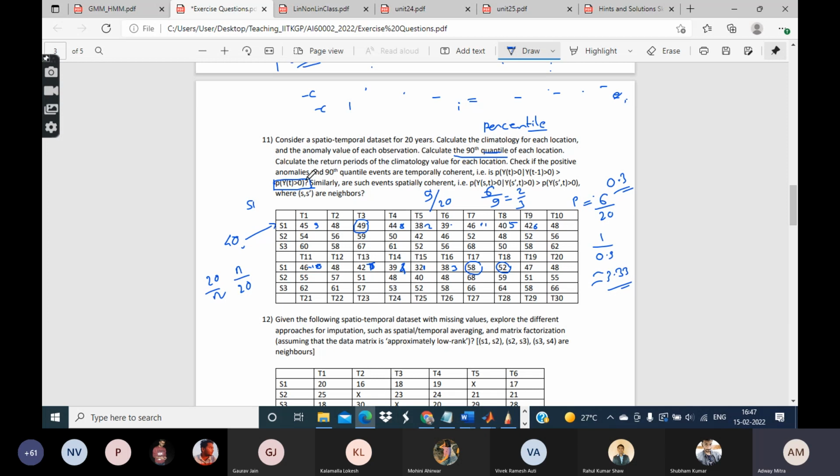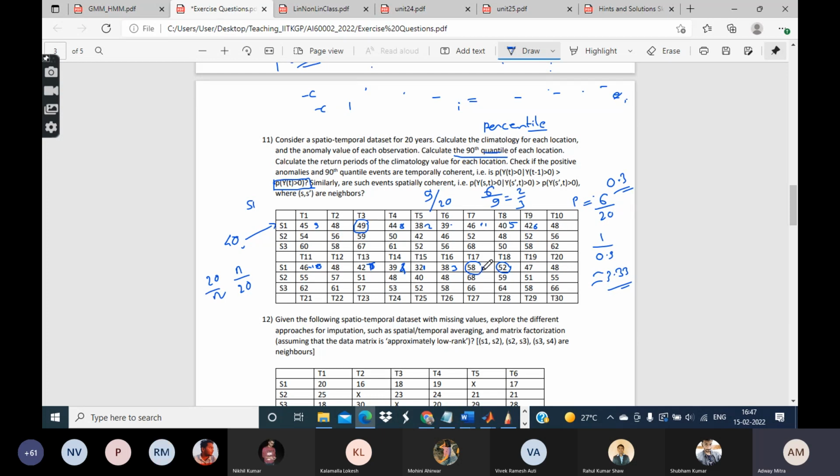So that is what I mean by the positive anomalies being temporally coherent. The next question is, are the 90th quantile events also temporally coherent? You already know what the 90th quantile, or the 90th percentile, is.